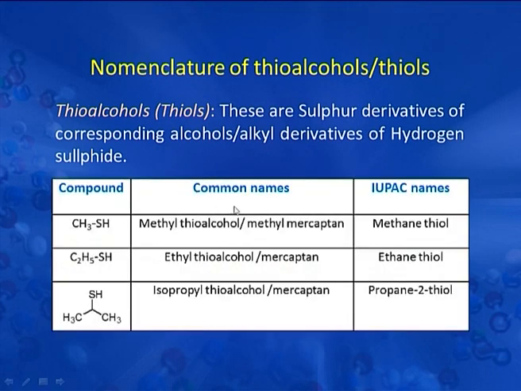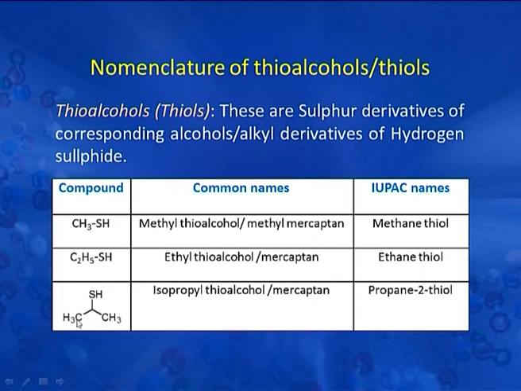Now, we are having this table in which we are having molecular formula and common name, then IUPAC names of thioalcohols, that is CH3SH. The common name of this compound is methyl thioalcohol or methyl mercaptan. The IUPAC name is methane thiol. Next is C2H5SH, it is ethyl thioalcohol or mercaptan, and the IUPAC name of this compound is ethane thiol.